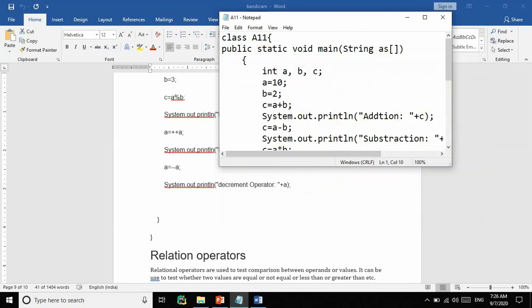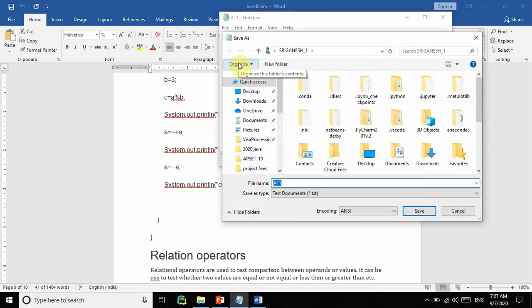Okay, so the name of the class has to follow naming conventions. It should start with a capital letter, and it may consist of digits also. Better you can use a convenient name like arithmetic operations. So I can save as ArithmeticOperations.java for future purposes.